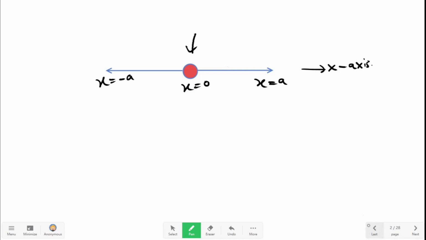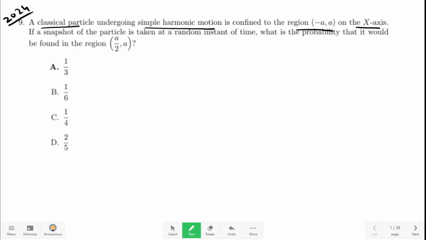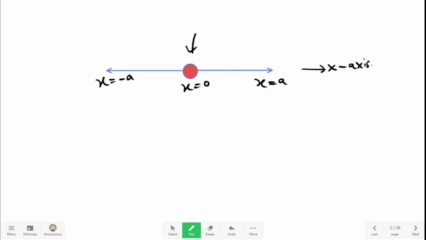Now what is the question? The question is, if we take a snapshot of the particle at a random instant of time, what is the probability that it would be found in the region a by 2 to a? So what is the probability that the particle will be in this region, x equal to a by 2 to x equal to a? That is the question.